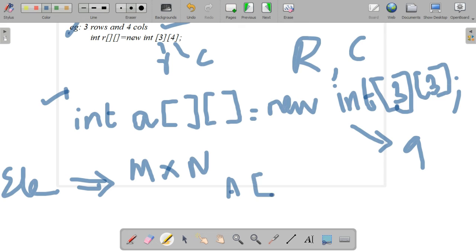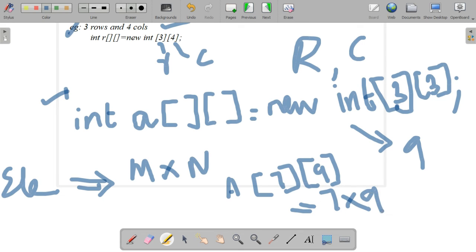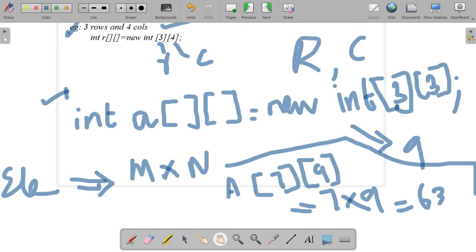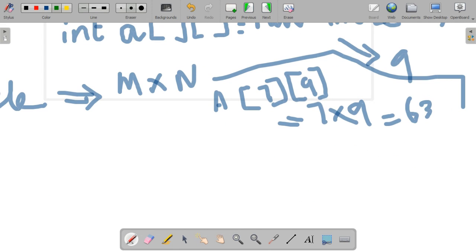Another example, A of number of rows is 7 and number of columns is 9 means how many elements will be in that particular array? 7 into 9. You should multiply the number of rows and columns. So we will get totally 63 elements in that particular array. So this is the way we will find the number of elements in two-dimensional array.